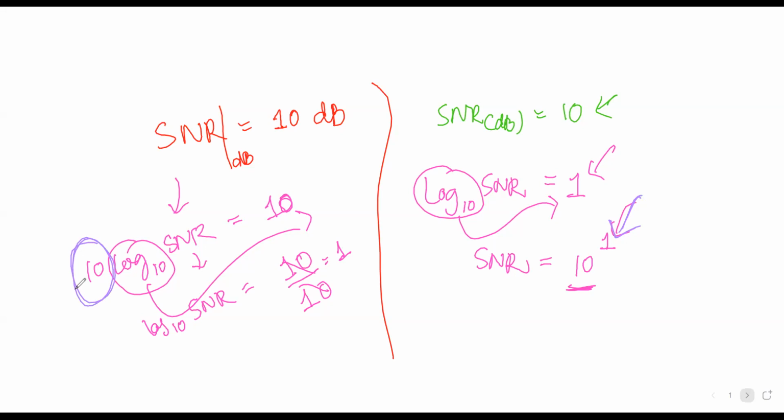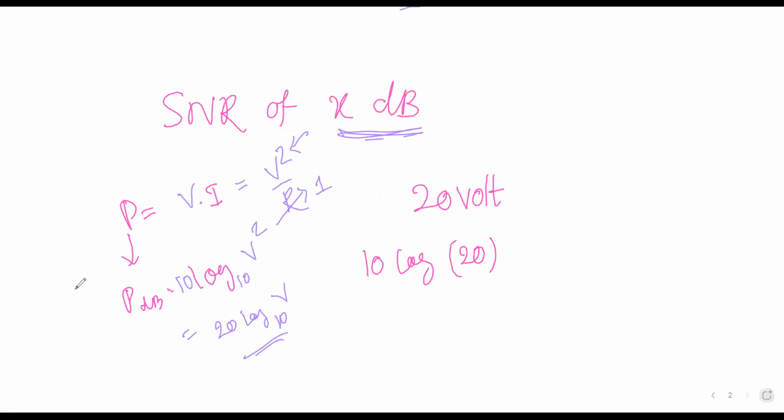Let's take another example. Here the SNR is given as 100 decibels. So SNR in dB is 100. How do we get the SNR in normal range? It is equivalent to 10 log SNR equal to 100.